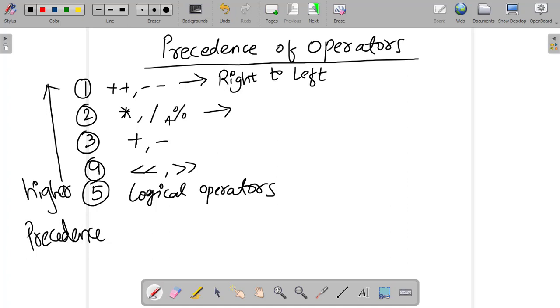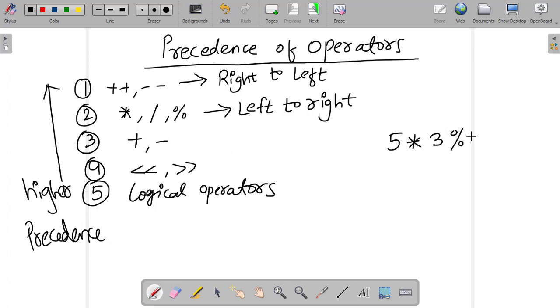Here please remember, the concept is left to right. Left to right means this is the left side, this is the right side, so first we do the left side operation. Multiplication we do first, then division, then the modulo. Suppose you have an expression 5 multiply